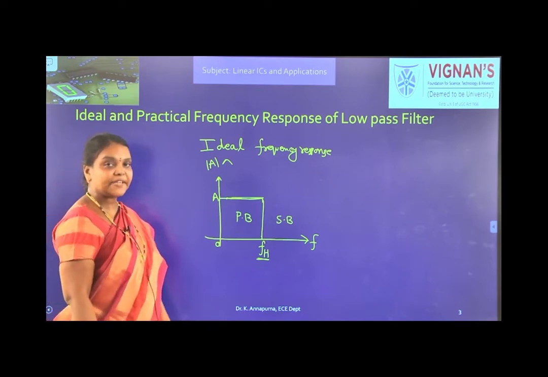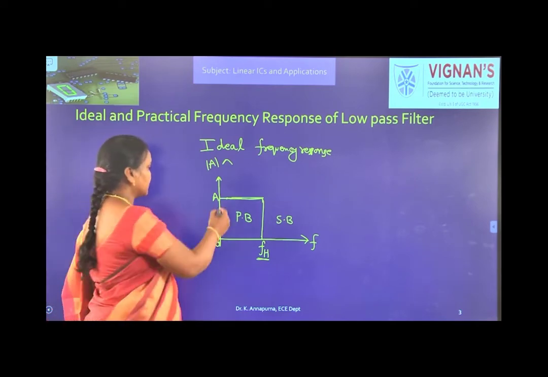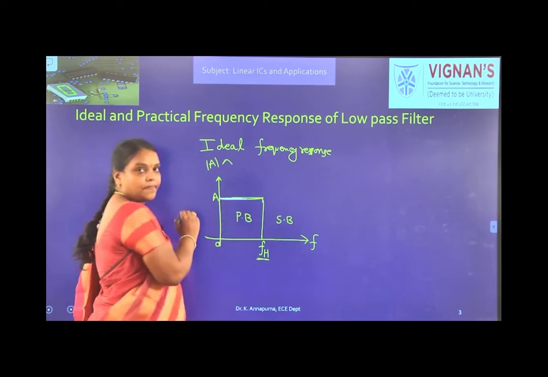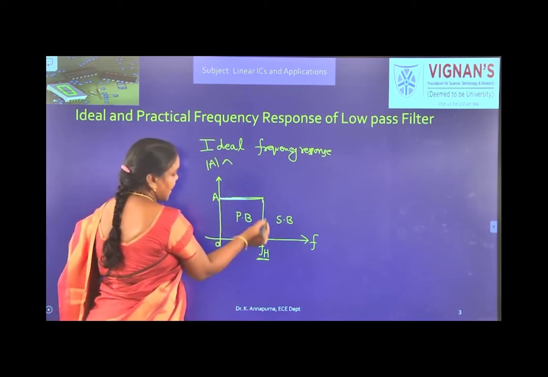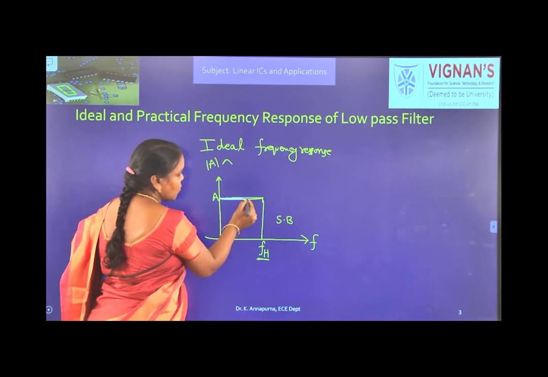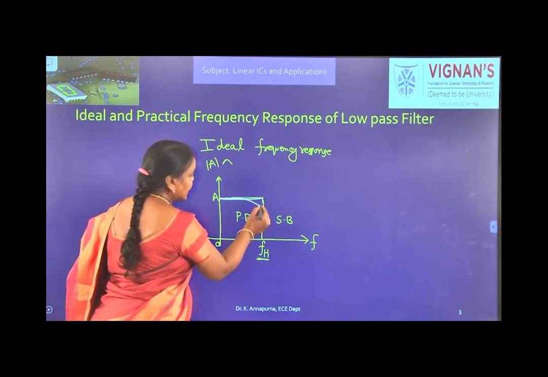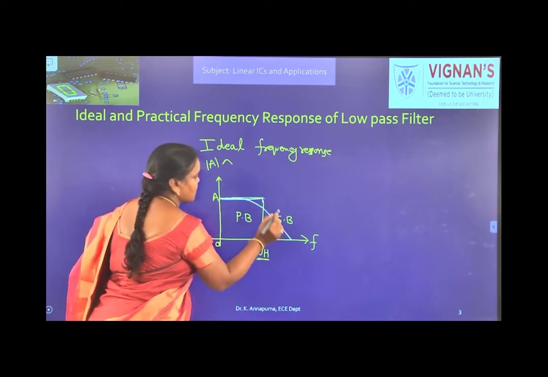Now let us see the practical frequency response of low pass filter. It offers high gain at low frequencies, but at cutoff frequency it is 1 by root 2 times the maximum gain and slowly decreases. It is not sharp cutoff.